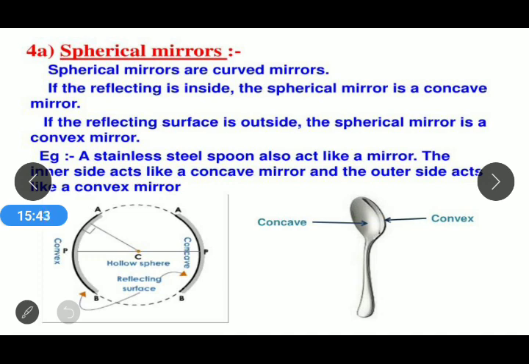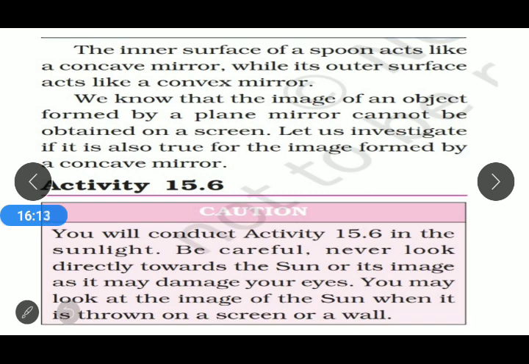You can also see that if we make a reflecting surface like this, it is your convex mirror. This black line represents the reflecting surface. If you compare, in a concave mirror the inner side is shiny, and in a convex mirror the outer part is shiny. This is the concave and that is your convex mirror. The inner surface of a spoon acts like a concave mirror while its outer surface acts like a convex mirror.